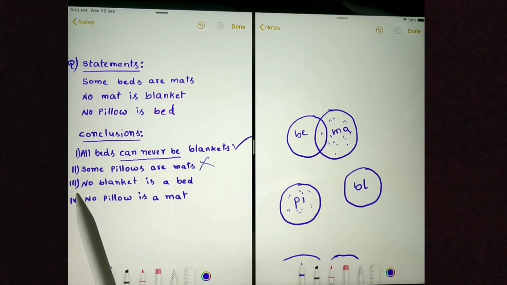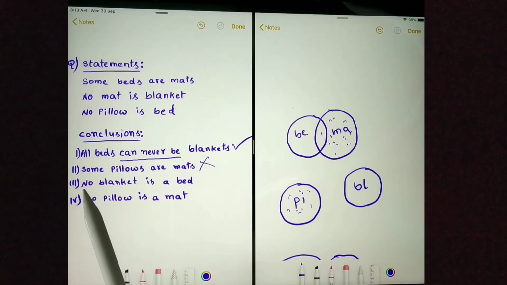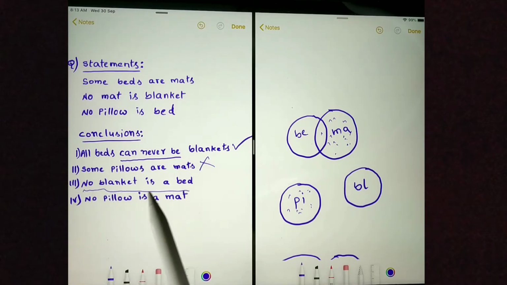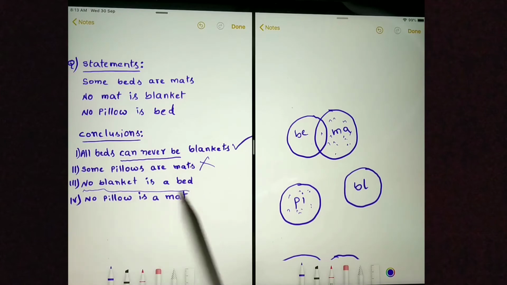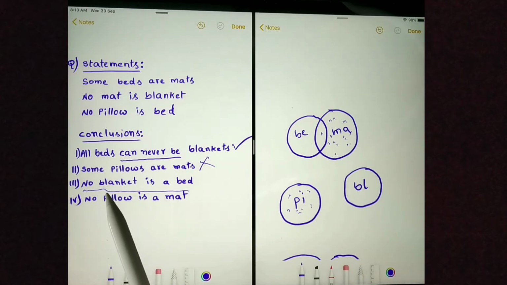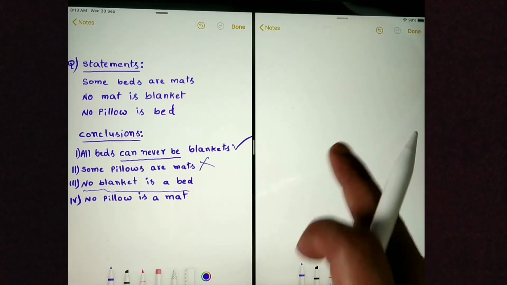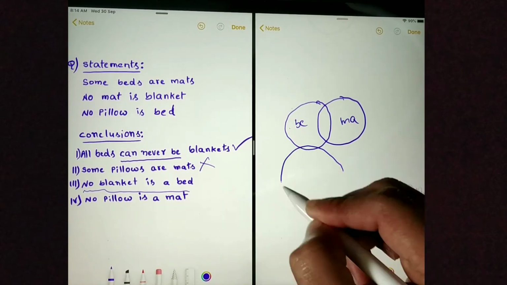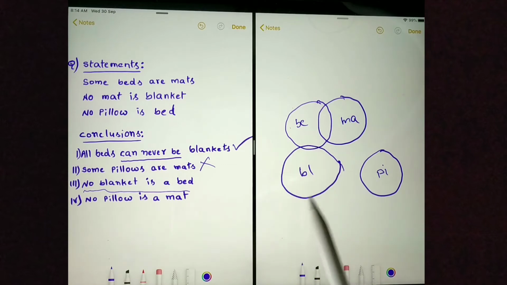Next conclusion, no blanket is bed. This is a definite conclusion. To prove this conclusion is wrong, we need to prove some blankets are beds. To prove some blankets are beds, we need to make the blanket circle and bed circle intersect. Let's draw the Venn diagram. Okay, I have drawn the Venn diagram by intersecting the blanket circle and bed circle.